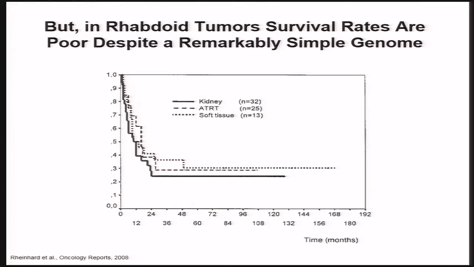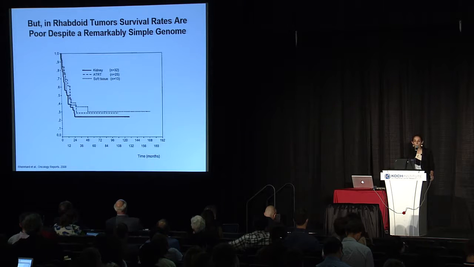In comparison to this tumor, rhabdoid tumors, where the survival rates are really miserable, and we really have made almost no progress in treating these children despite using very high intensity combination chemotherapy. And again, this is a tumor also with an extremely quiet genome, defined by SNF5 alterations. So I think you can see it's complicated. It's not a straightforward answer.